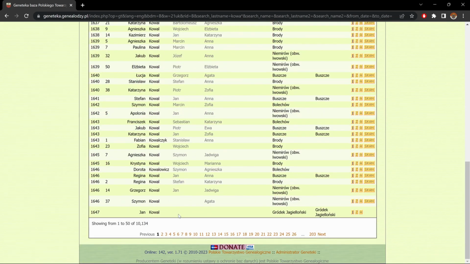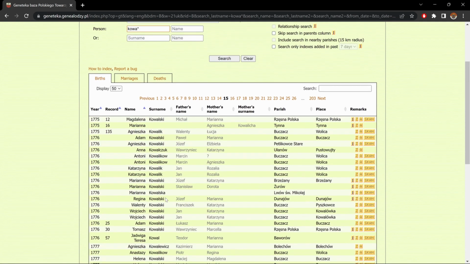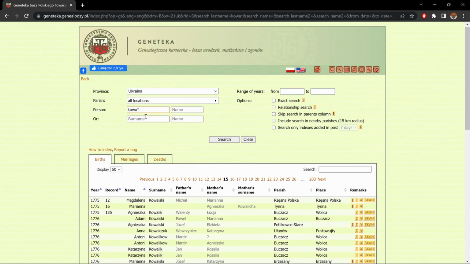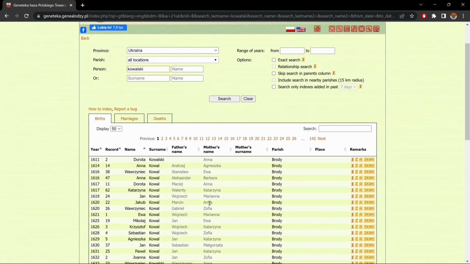In this case, we have a lot of Kovals, but if we go later on, then we'll have Kowalski, Kowalik, and so on and so forth. So now let's say I do know the name and I'm gonna put Kowalski, but I don't know the first name. So I'm gonna do a search on that. And it'll give me all the names that are Kowalski or similar.